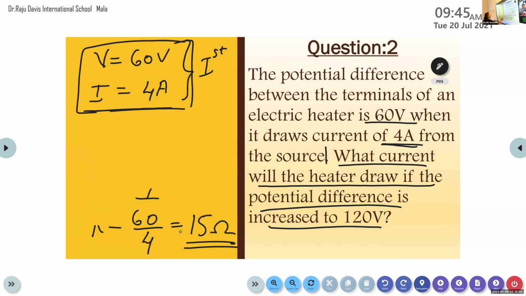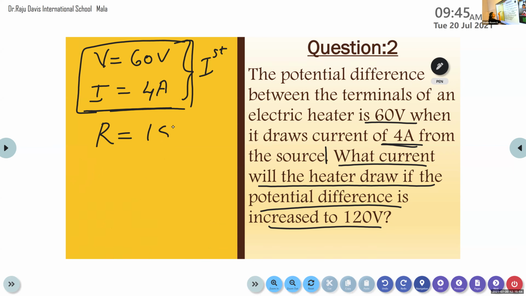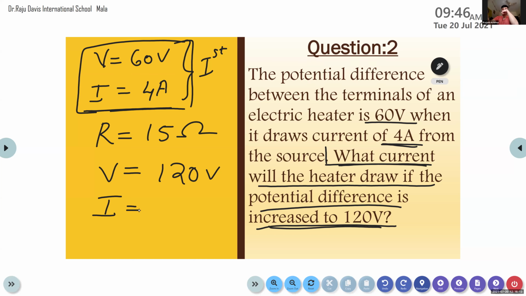Now we get the resistance value here. R is equal to 15 ohm. And here the voltage is increased to 120 volt. That is, V is increased to 120 volt. So here we want to calculate the current. How we can calculate current? I equal to V by R. Very good. I is equal to V by R.